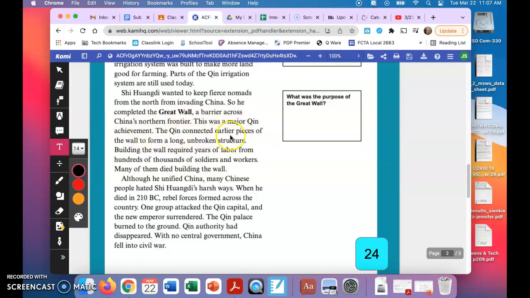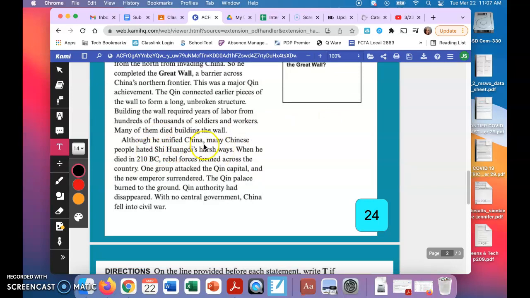The Qin connected earlier pieces of the wall to form a long, unbroken structure. Building the wall required years of labor from hundreds of thousands of soldiers and workers. Many of them died building the wall. So again, what was the purpose of the Great Wall?